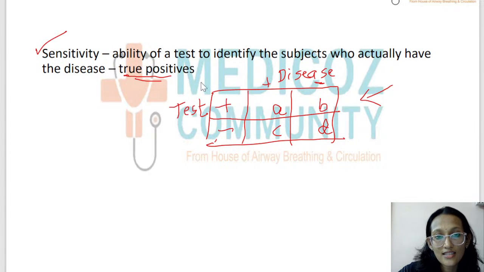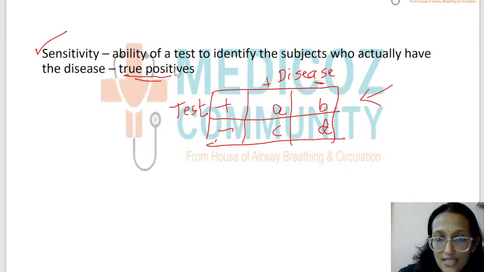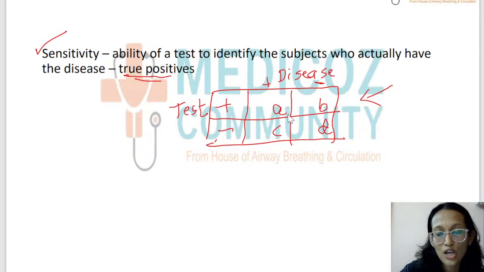Sensitivity is the ability of a test to identify the subjects who actually have the disease. So among all those who have the disease, how many have tested positive? Those are the true positives.